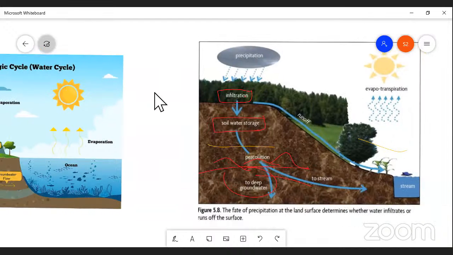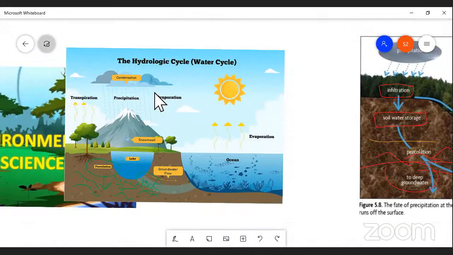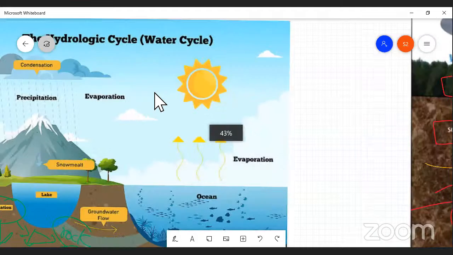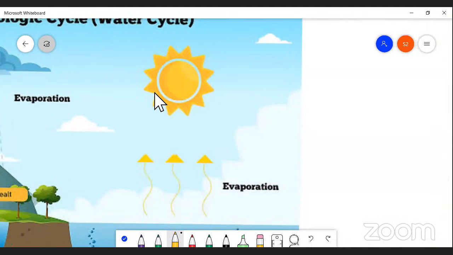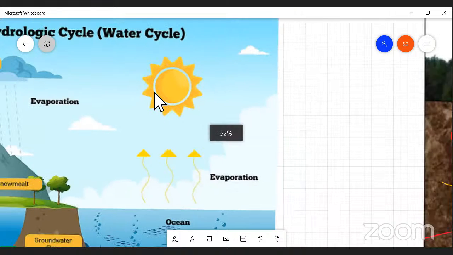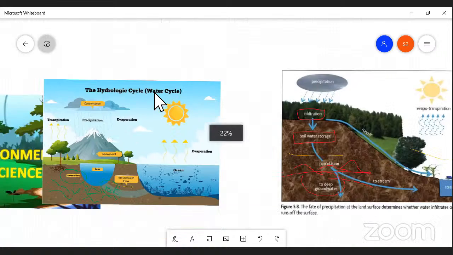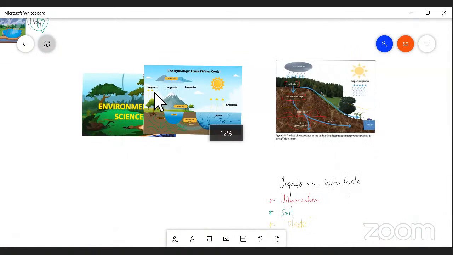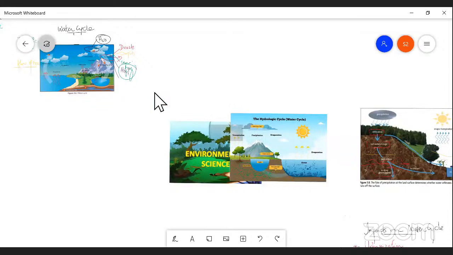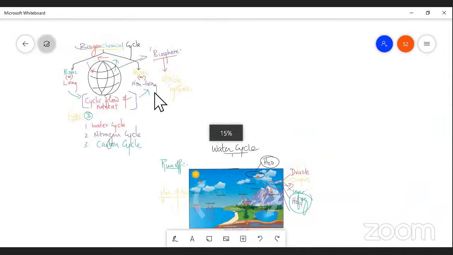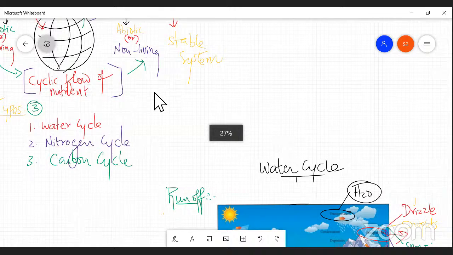Could you mention the types of biogeochemical cycle? Water cycle, nitrogen cycle, carbon cycle. Very good. Water cycle, nitrogen cycle, carbon cycle. Very good, right?